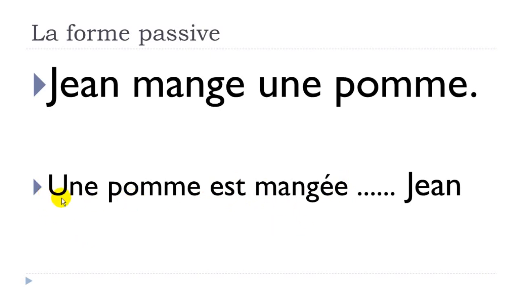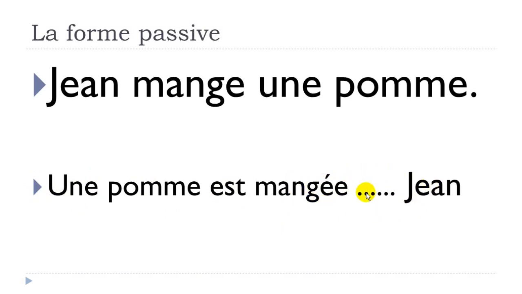In that case, une pomme, an apple. You can see here that it's feminine, une pomme. So we will add the mark of the feminine. Okay, so une pomme est mangée Jean.